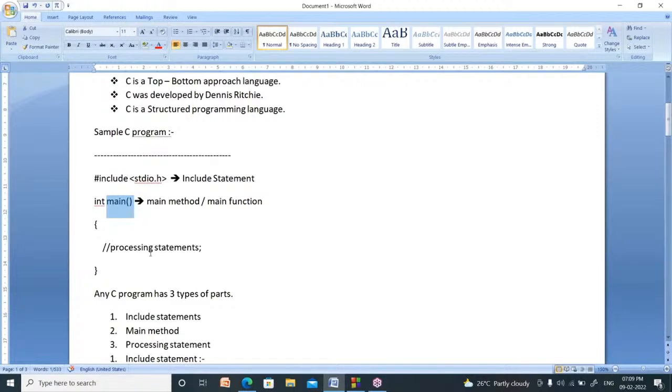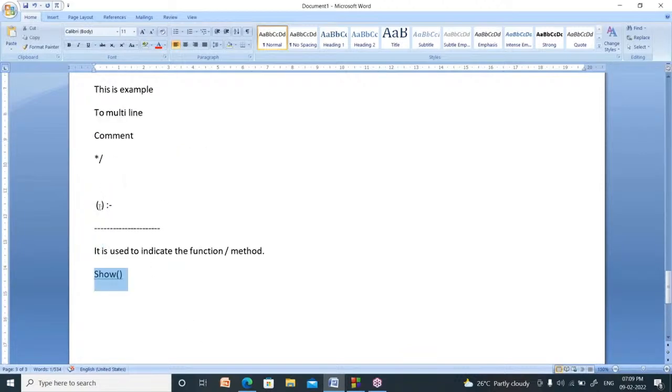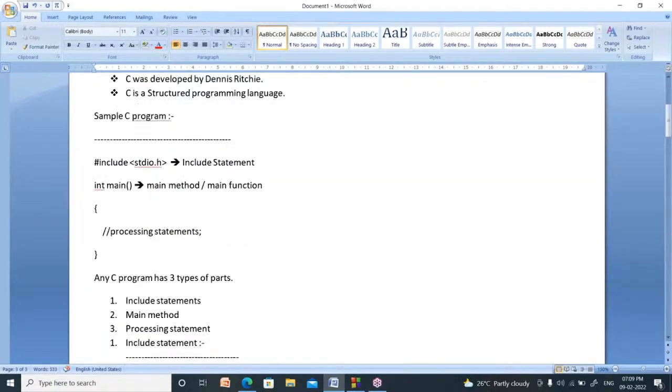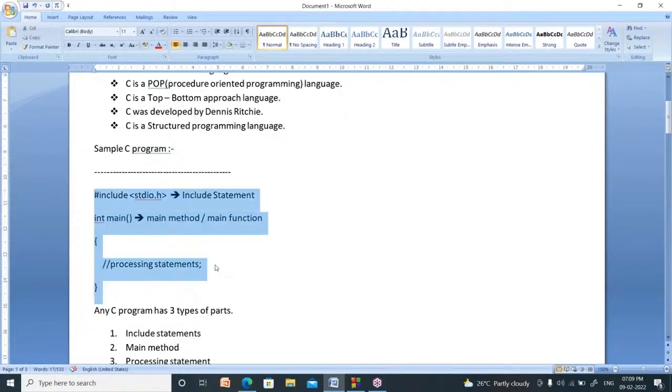If you write show, after using these round brackets, it is called the show function. The function name is show. So it is the symbol of a function. This is about the main program or sample C program, right?